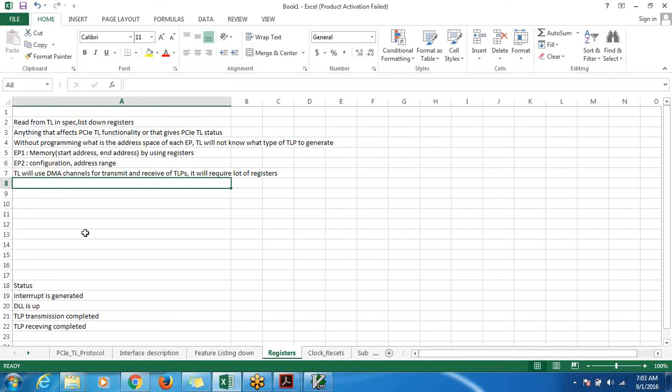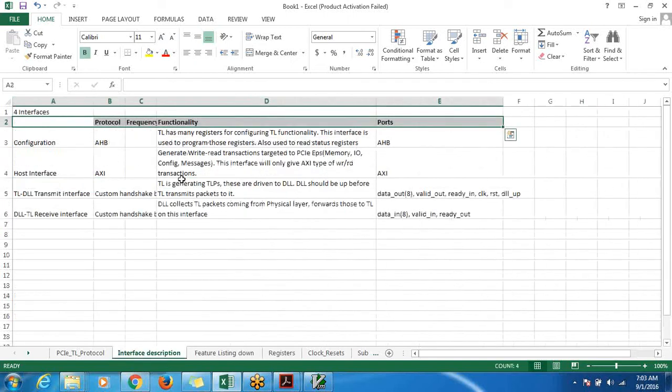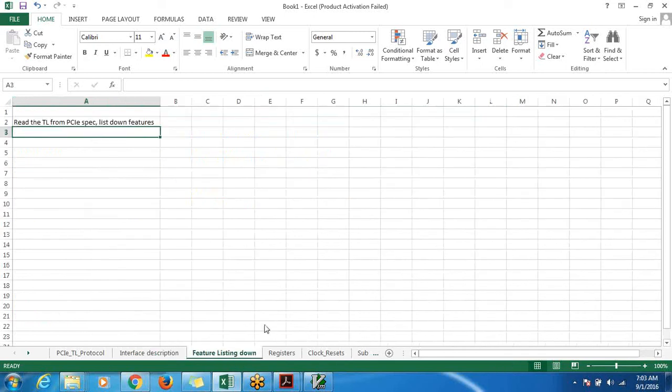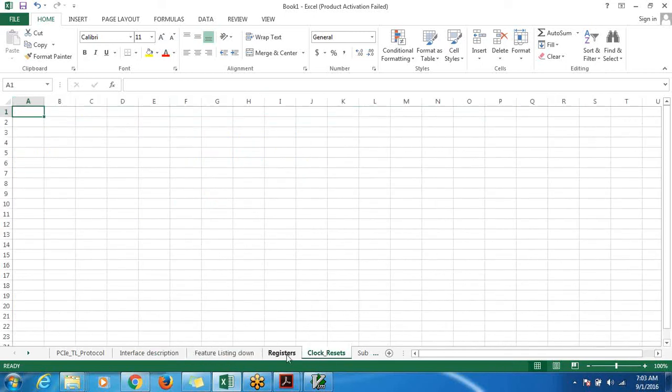Probably when we start code. At the end, my whole idea is when we start coding the design, when we start writing the transaction layer module, we should know everything. We should know how many registers we have to code. We should know what is the exact interface description, what is the frequency. We should know what all features we are going to implement. All these things we should have an idea about. Any questions till this point?